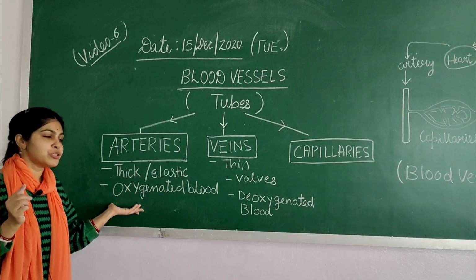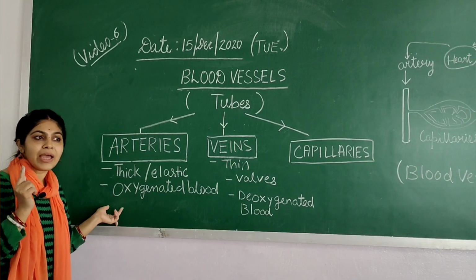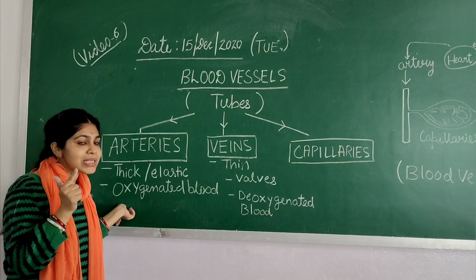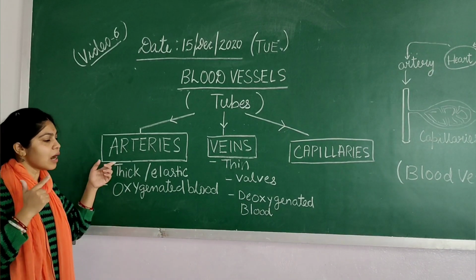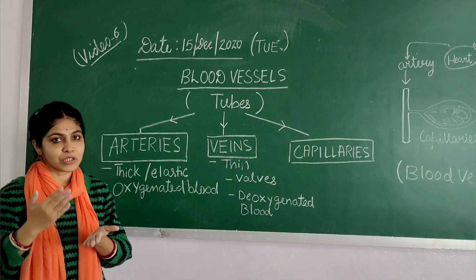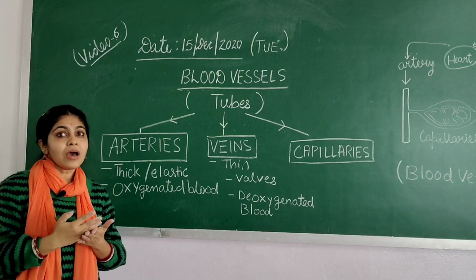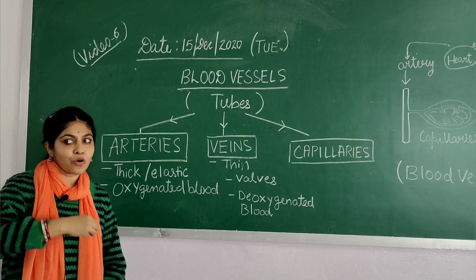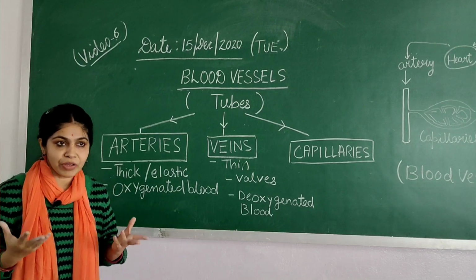Children, there is an exception to the arteries, that is the pulmonary artery. Unlike the other arteries, it carries impure blood, or we can say deoxygenated blood, from the heart to the lungs, for purification of the blood.